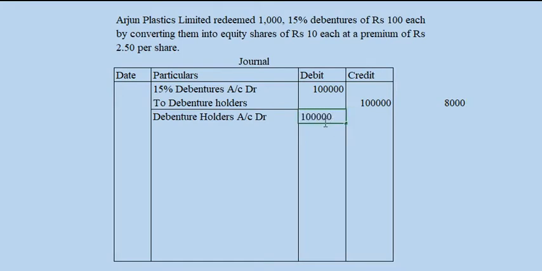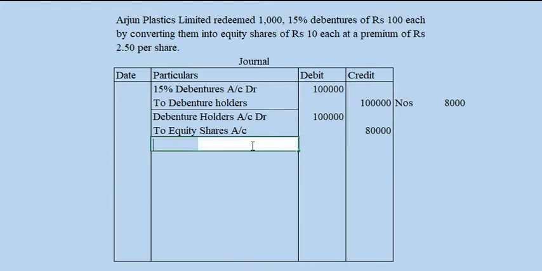So debenture holders account debtor 1 lakh rupees to equity shares account. Equity shares of ₹10 each. So the number of shares is 8,000. 8,000 into 10 will become 80,000.